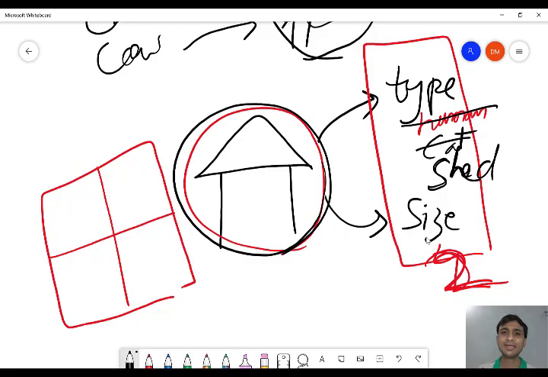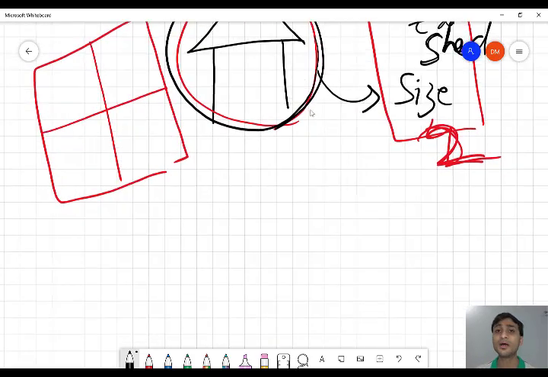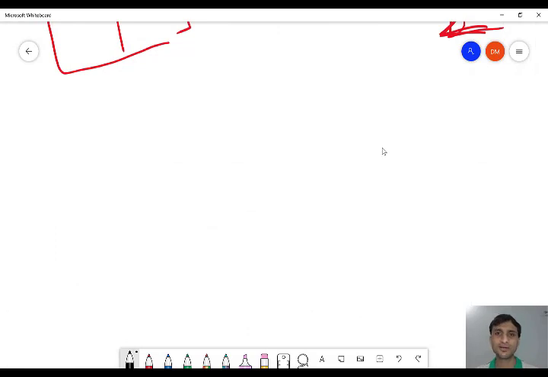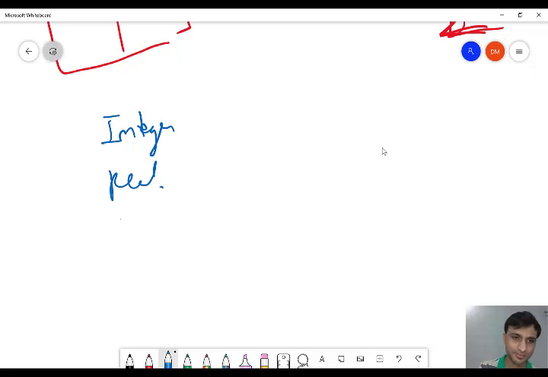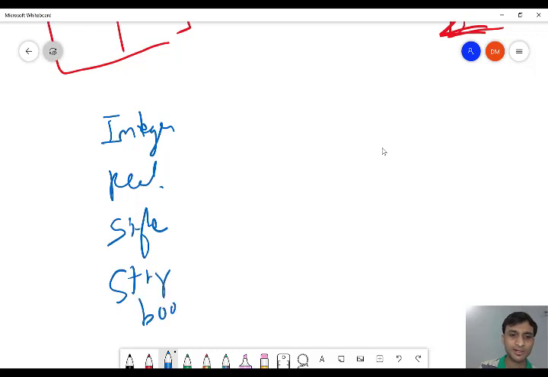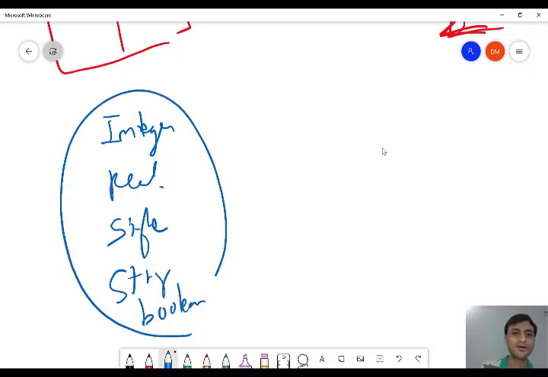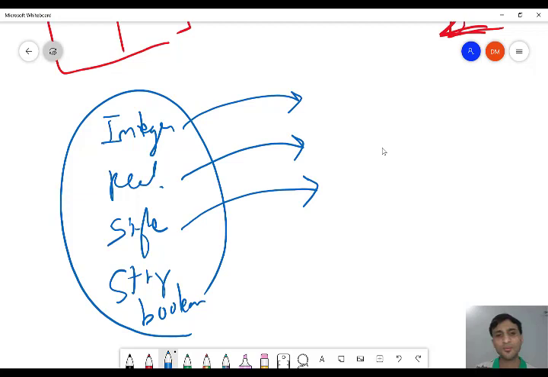Similarly, different types of constants have different types of houses. What are the constants we have studied? Different types. If you go into the subsections, we have integer, we have real, we have single character, we have string, and we have boolean. So assume that all these 5 are different types of animals. Integer has a different type of house and it can be of various sizes. Real has a different type of house, single character constant has a different type of house, string has a different type of house, and boolean has a different type of house.